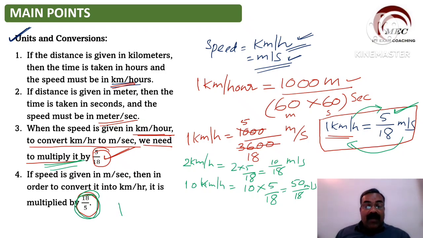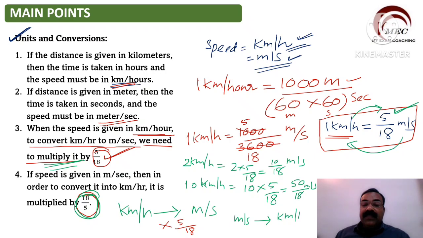Now let me write this way. Kilometer per hour to meter per second, when you convert, you have to multiply by 5 by 18. But if you convert meter per second to kilometer per hour, then you have to multiply by 18 by 5.